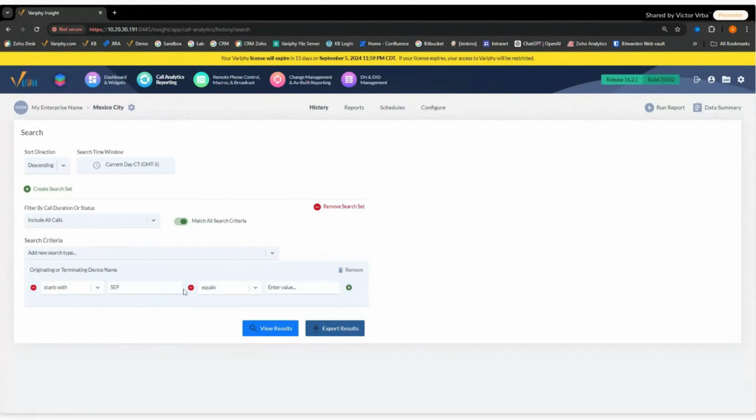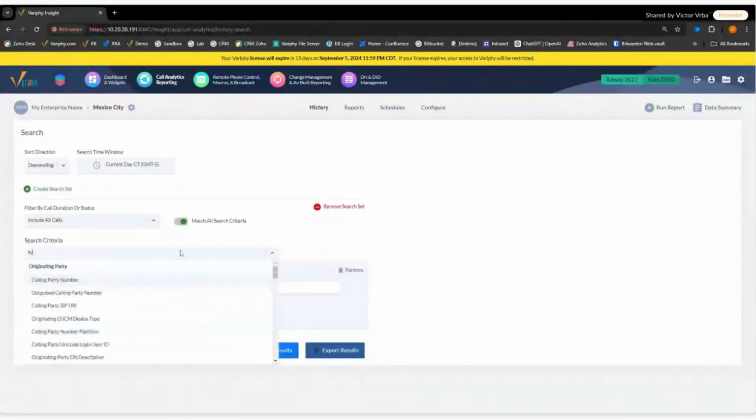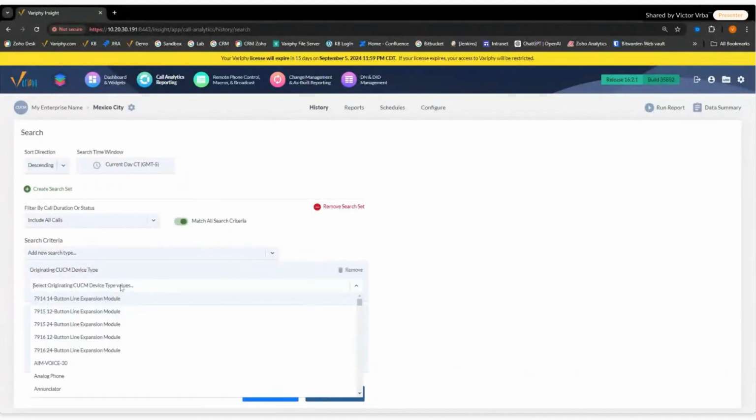Now, I'm going to go ahead. We have some soft phones out there, so I'm just going to click that little plus sign and add a couple other things in here. I'm going to add my IPC phones, my IP communicators. I may want to add my soft phones or my CSF devices, but essentially all I'm doing is identifying the device types in my environment without having to go through and choose each physical type of device, because that, again, can be a little bit cumbersome. There are a lot of different device types out there.